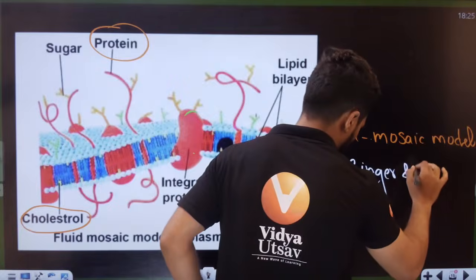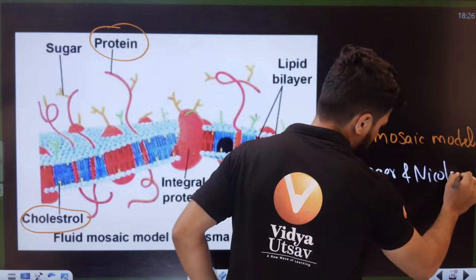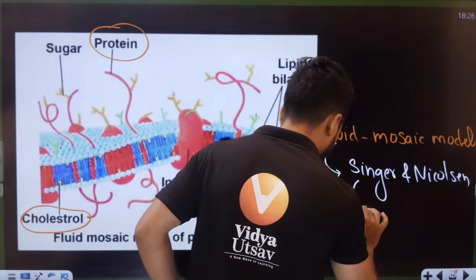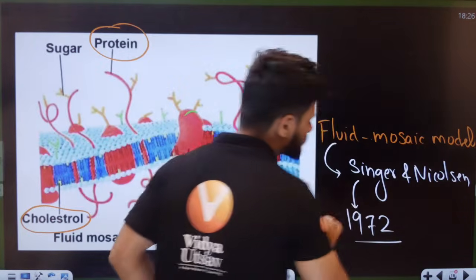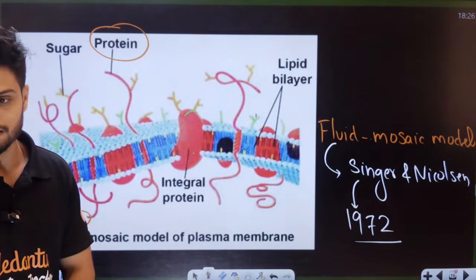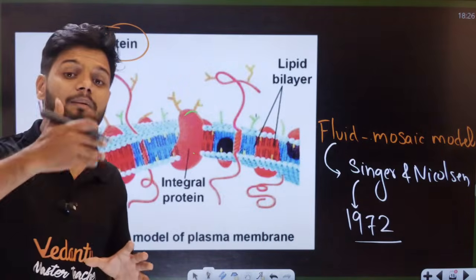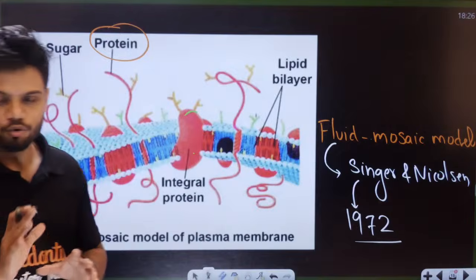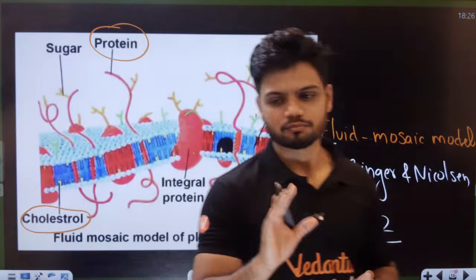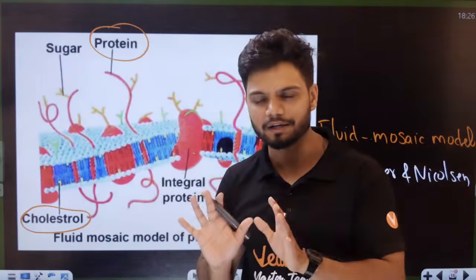Singer and Nicholson, in 1972. Singer and Nicholson, students. Now, sugar means carbohydrate. Glucose is a type of carbohydrate. Sugar means basically carbohydrate.